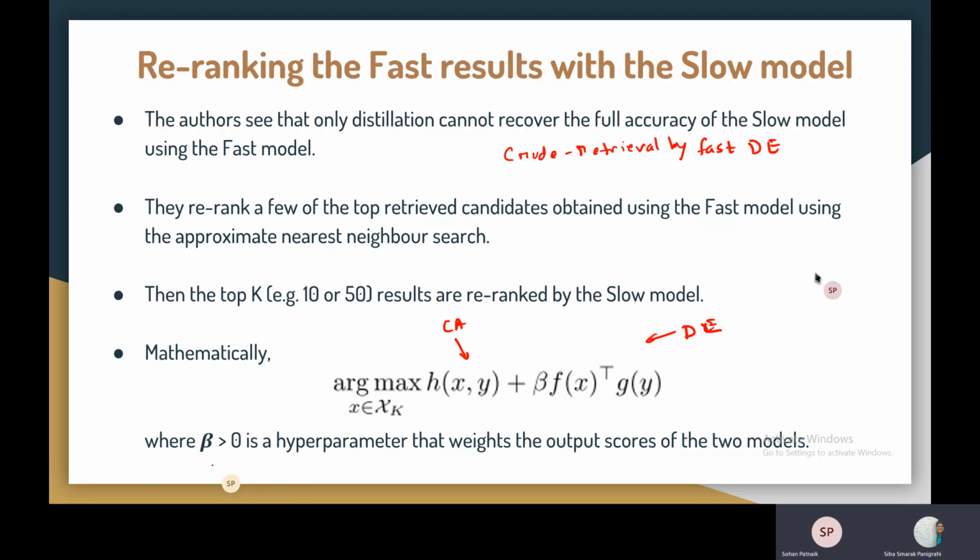So the higher this linear combination is, the more relevant that particular image text pair is, and that will be ranked higher in the final ranking. Note that another hyperparameter beta is being used, which basically weights the output scores of the two models, that is cross attention and dual encoder. So if beta is high, then we are giving more weightage to the scores of dual encoder, and if beta is low, then cross attention gets more weightage.